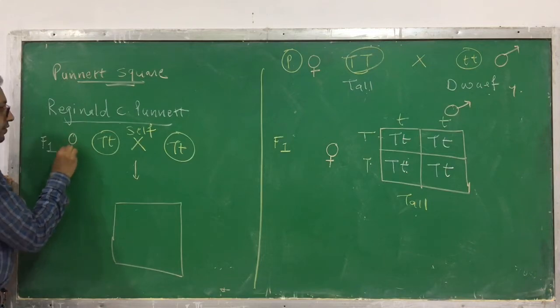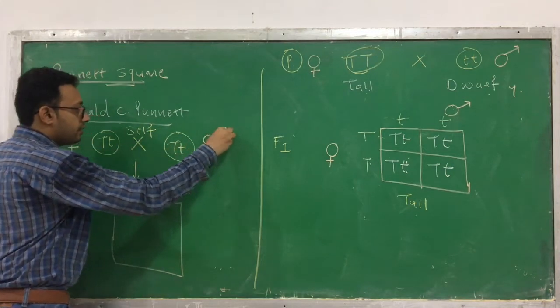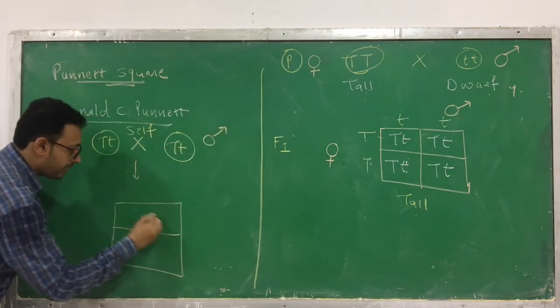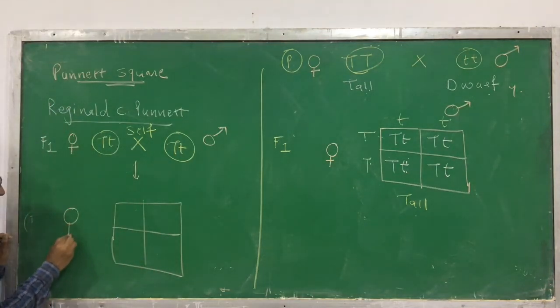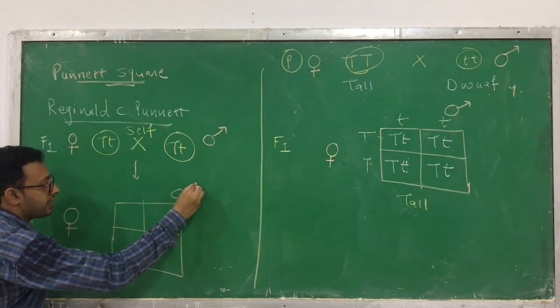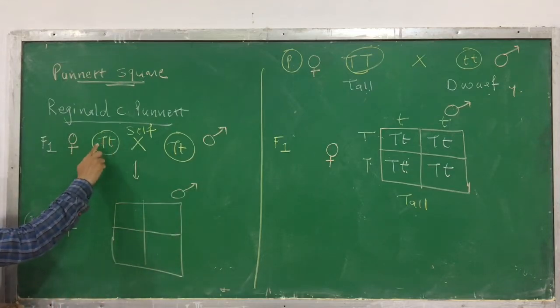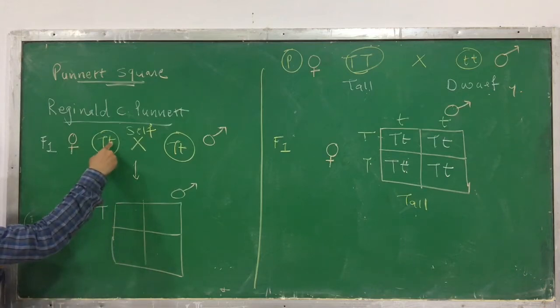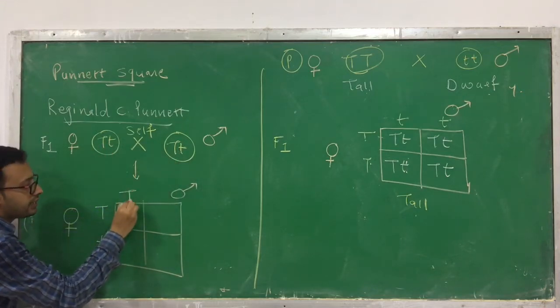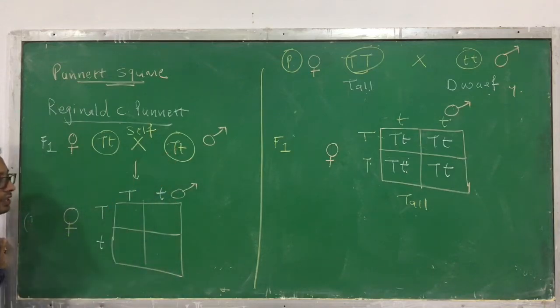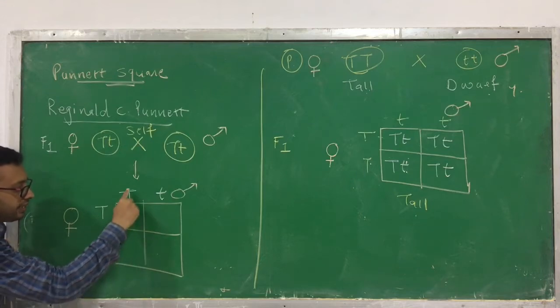One is a female, the other one is a male. Here is to make a square. See, on one side there are the female gametes, on the other side there are the male gametes. So here in a female, one is capital T, another one is small t. Similarly over here in a male, one is capital T, another one is small t. Now to combine it in a box, row and column, capital T, capital T.